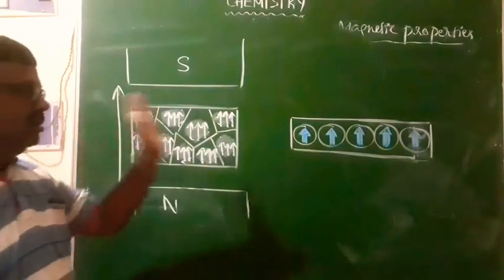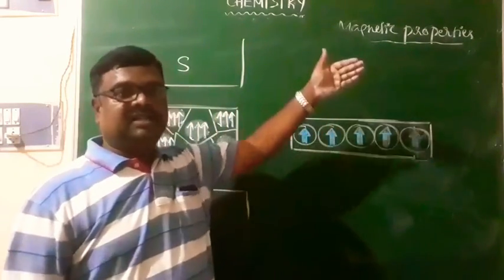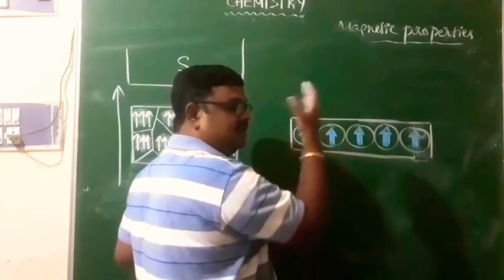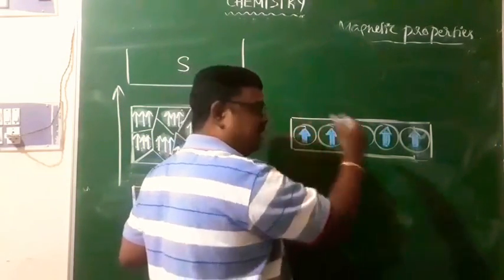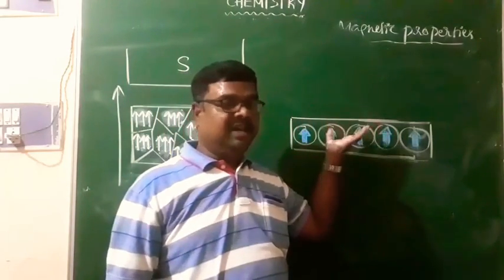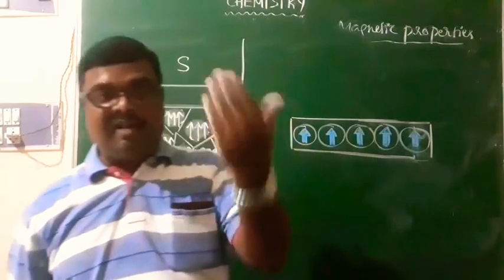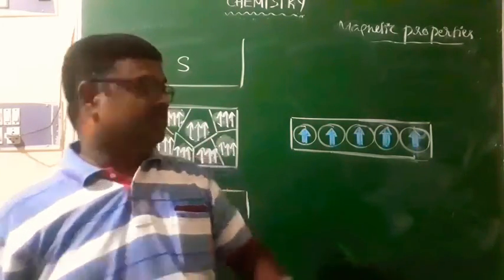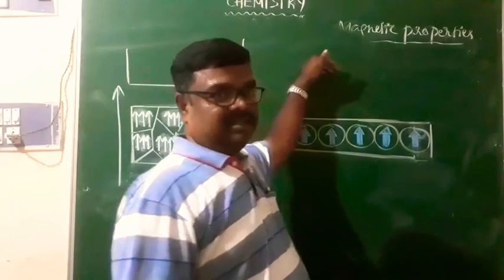Therefore, the net magnetic moment experienced by the substance is very, very high, and therefore they are strongly attracted by the external magnetic field. That is what we call ferromagnetic substances.